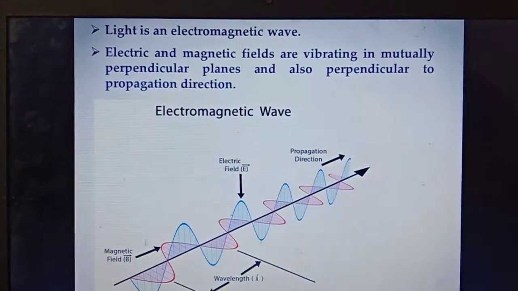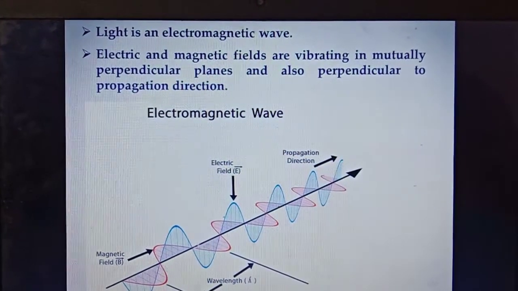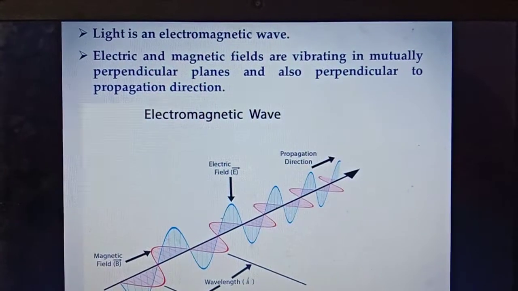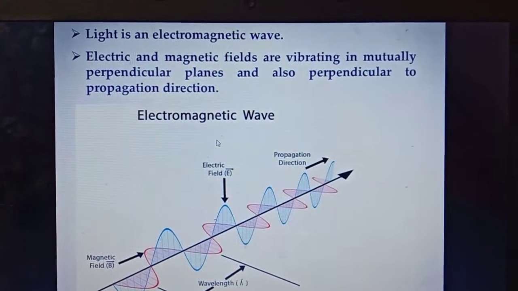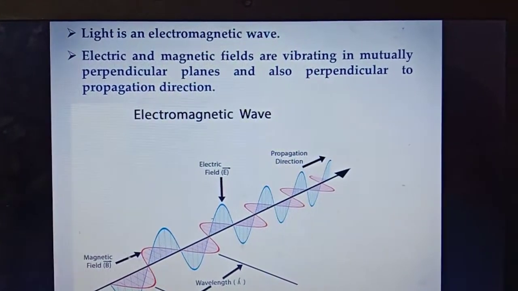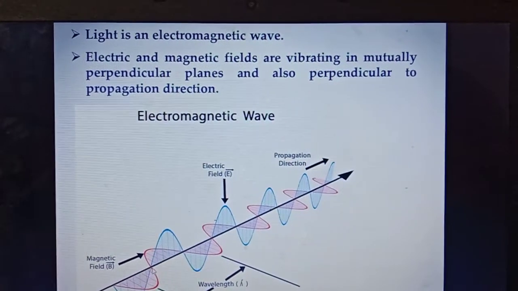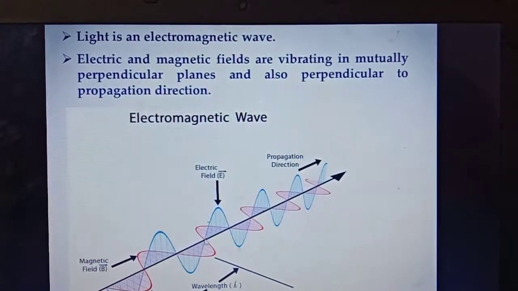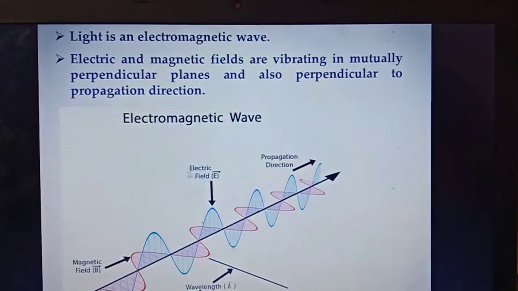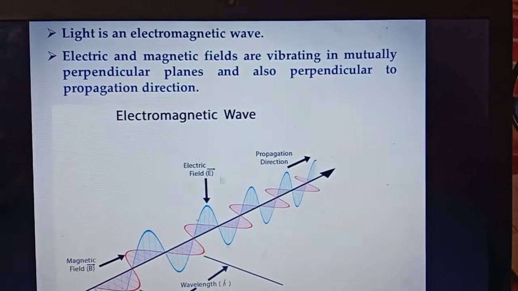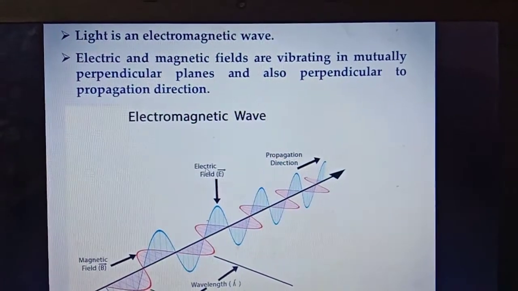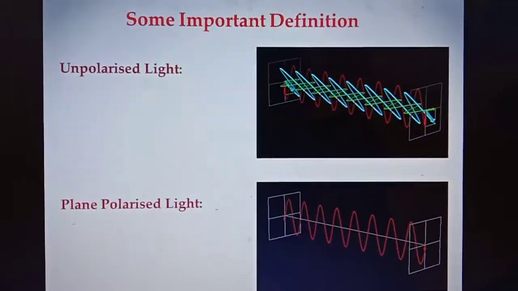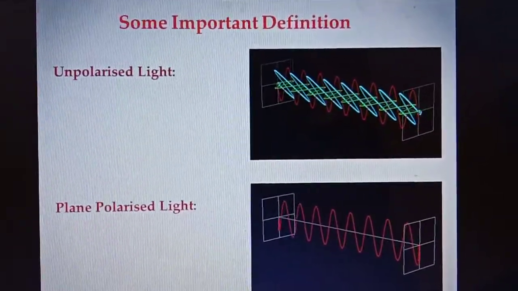In this figure, this is the direction of wave propagation. This blue wave represents the electric field and this red wave represents the magnetic field. These electric and magnetic fields are in the same phase. This electric vector is usually used as the light vector. Let us understand some important definitions.